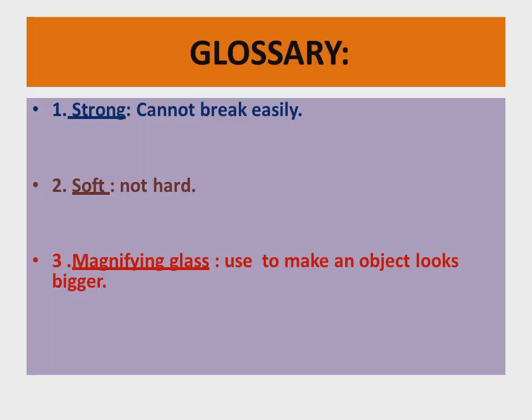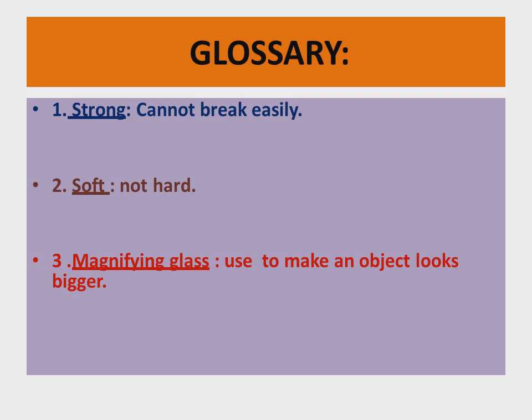Now a revision of the glossary. Number 1, strong. Strong means cannot break easily. Number 2, soft. S-O-F-T, soft. Soft means not hard. And number 3, magnifying glass.